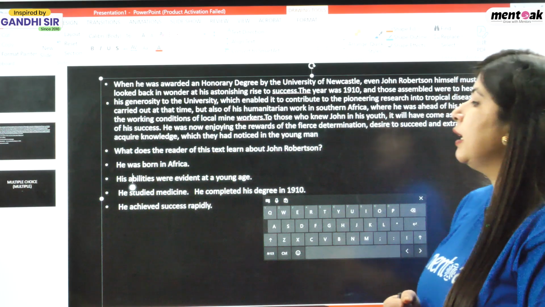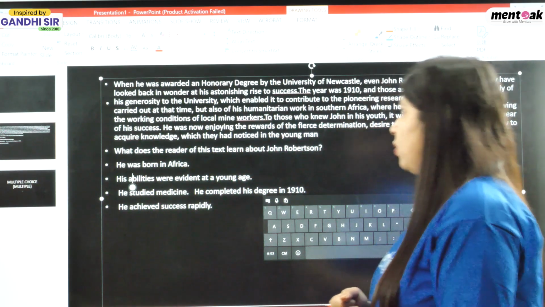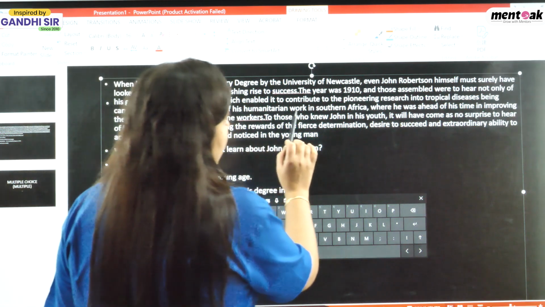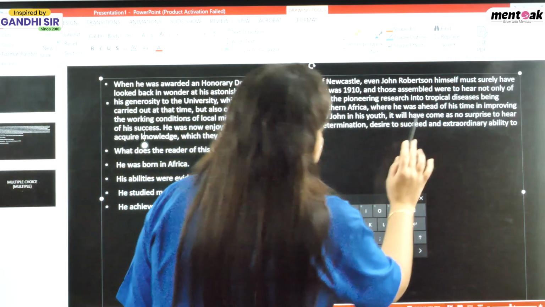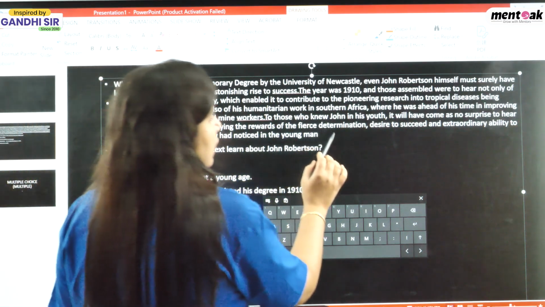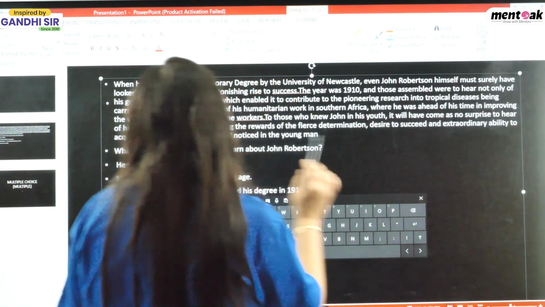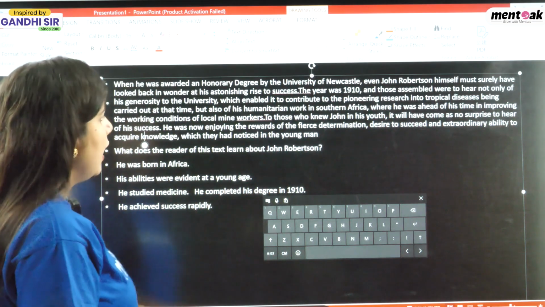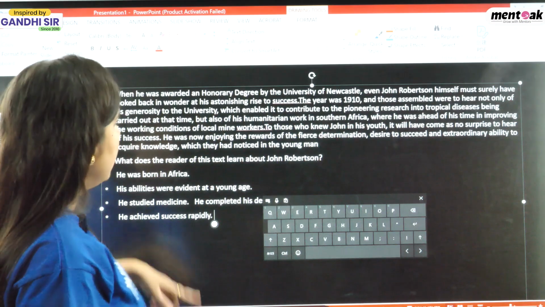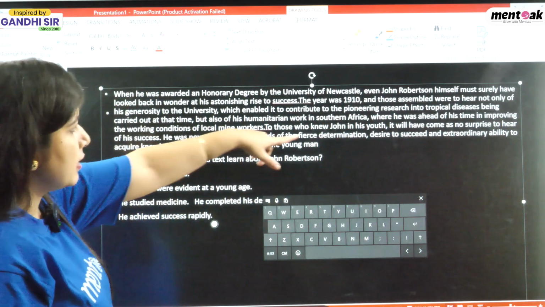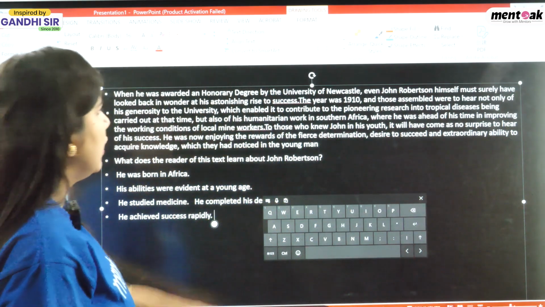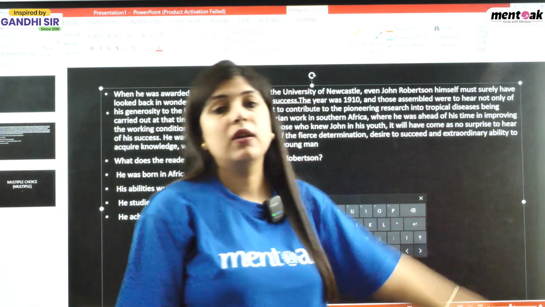The last one is, he achieved success rapidly. So is this information given over here? Student, see. Also of his humanitarian work in Southern Africa, where he was ahead of his time in improving his success, he was now enjoying the rewards of his determination, desire to succeed, and extraordinary ability to acquire knowledge. Yes, it is given that he achieved success very rapidly. You can see that we have no surprise that he was ahead of his time.